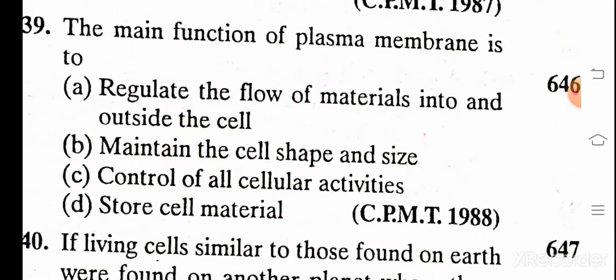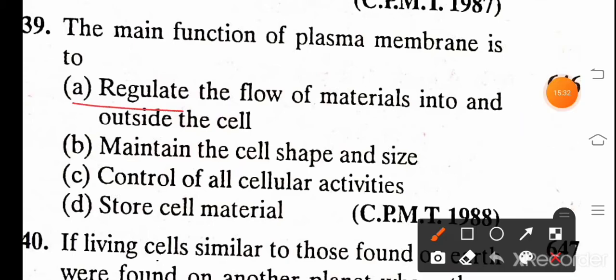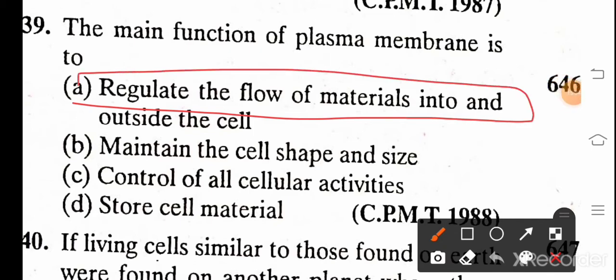The main function of the plasma membrane is: A. to regulate the flow of material into the outside of the cell, B. maintain the cell shape and size, C. control of all cellular activity, D. restore cell material. And the correct answer is A, regulate the flow of material into the outside of the cell.